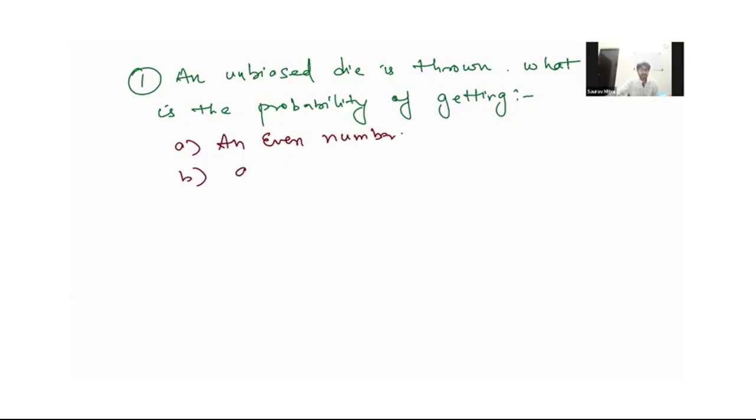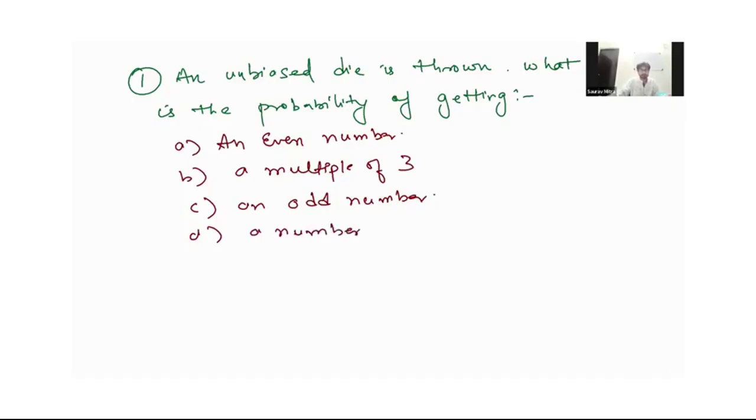Second, a multiple of 3. Next, an odd number. And last, a number less than 5. So we have to calculate all of this.